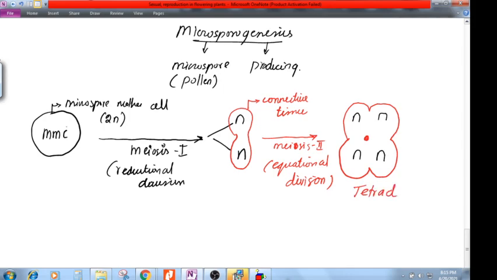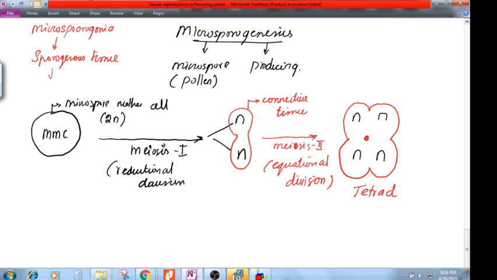Sporangia, tetrad. This is called tetrad production. Remember, from one MMC, see where we started from? We started from a microsporangium. The microsporangium had a sporogenous tissue.